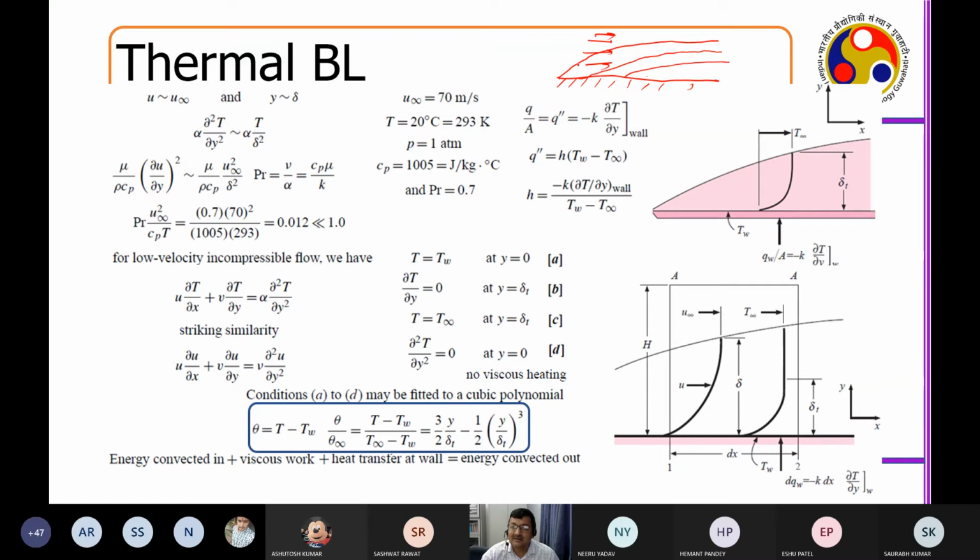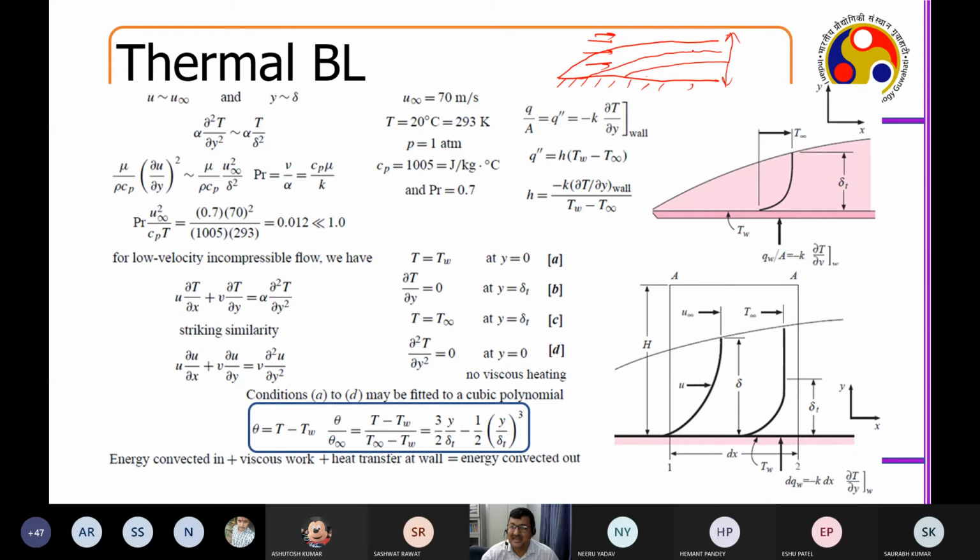So initially, until the momentum boundary layer forms, the thermal boundary layer will not form. Since temperature flows much faster than any mass flow, the thermal boundary layer will start at a much earlier point, whereas the mass boundary layer will form at the end. So this is another question that is typically asked in interviews.